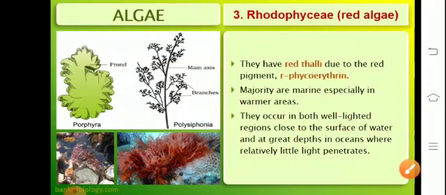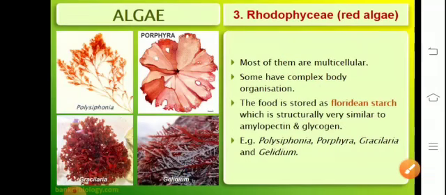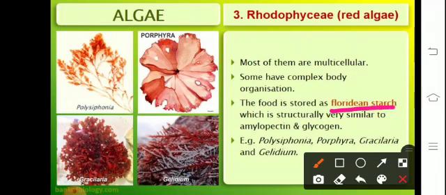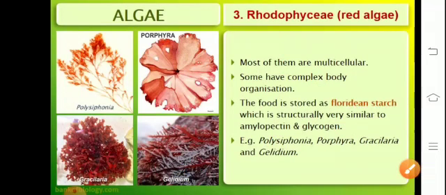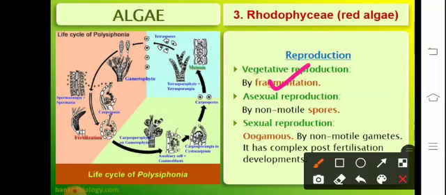Rhodophyceae are red algae because of the presence of the pigment phycoerythrin. They are marine in nature, generally found in warmer areas. They occur in well-lighted areas as well as in great ocean depth. They are multicellular. The storage food is Floridean starch, which is structurally similar to amylopectin and glycogen. Examples include Gracilaria, Gelidium, Polysiphonia, Porphyra. Reproduction takes place through fragmentation, spore formation, and oogamous type.